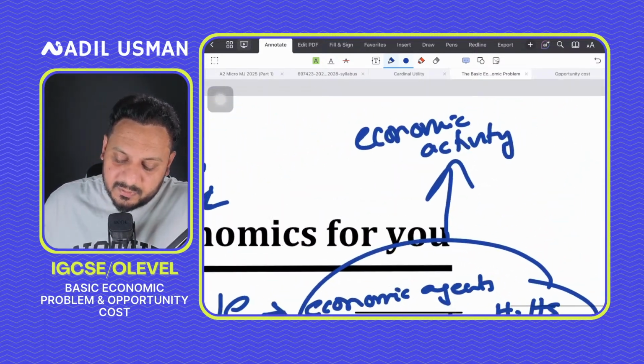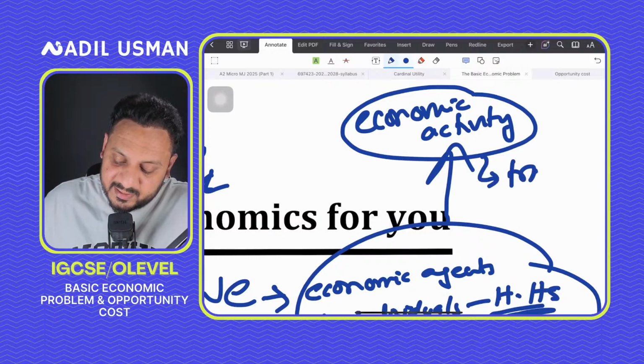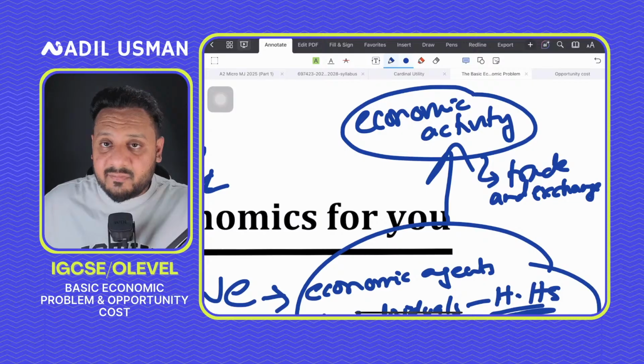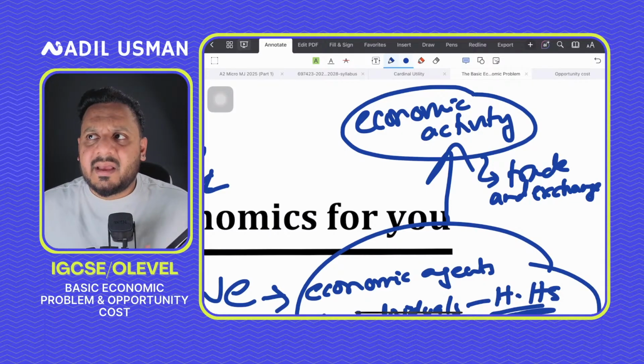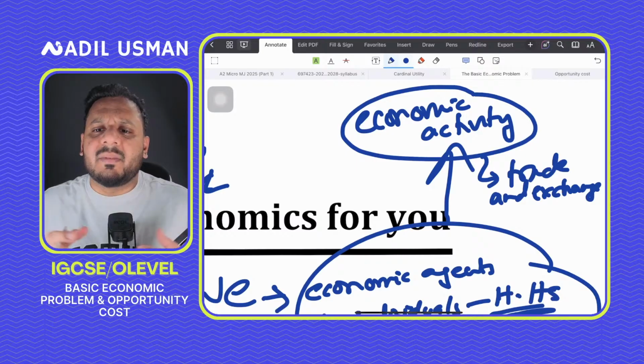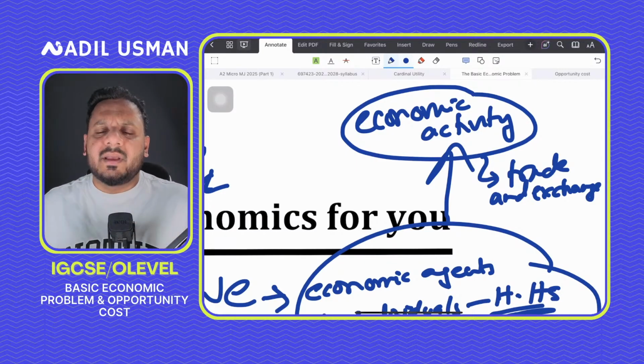And the whole purpose of economic activity in economics is to do trade and exchange, right? Trade and exchange means producing goods and services and then selling them for a price and then making money. And so if people like me and you are doing that, then ultimately we will grow, we'll make more money. And let's say that what we are doing, others are doing as well in our country.